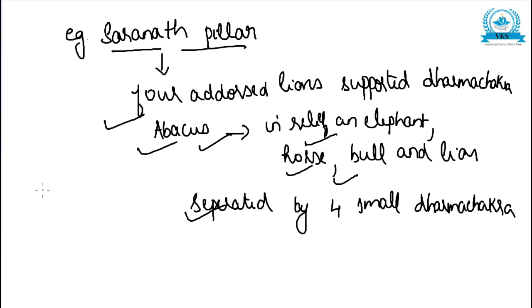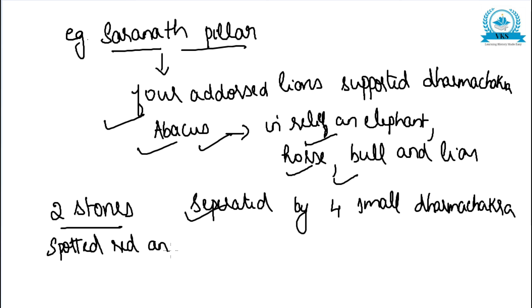Now for these Mauryan pillars, 2 different types of stones were used. That is the spotted red and white sandstone. Spotted red and white sandstone. These are from regions around Mathura.